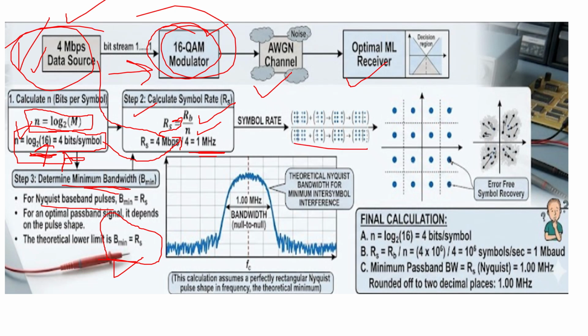This much bandwidth is required in order to recover the message. So first calculate how many bits we are going to use. The data rate is already given in the question, so divide it to get how many symbols we are going to transmit per second, and that symbol rate will be equal to the Nyquist bandwidth as per the Nyquist criteria.